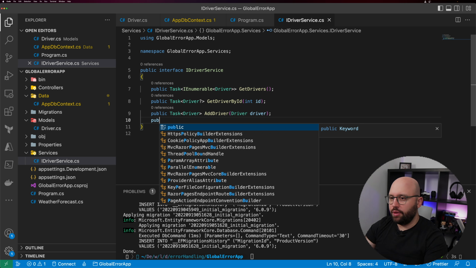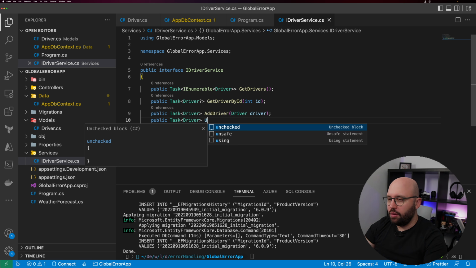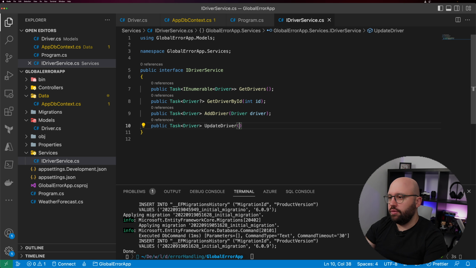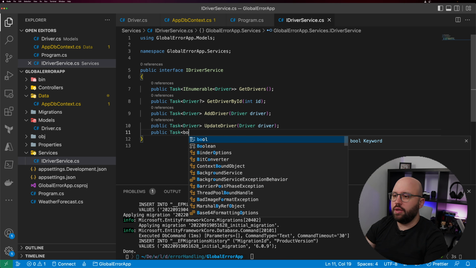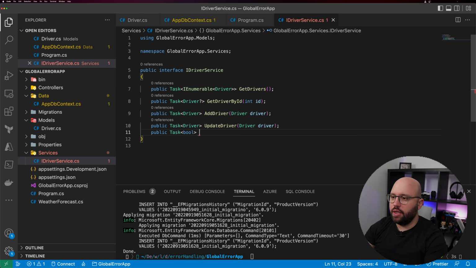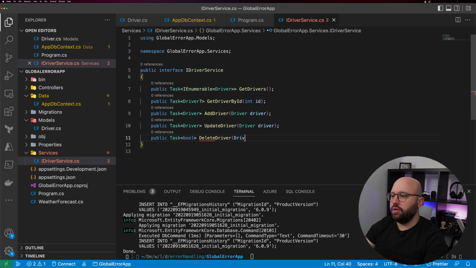Then we're going to put another public Task of Driver, and we're going to say UpdateDriver. It's going to take a driver. And lastly, we're going to put another public Task of bool, and this is simply for deleting the driver at the end. So DeleteDriver. Very simple. Oh sorry, it's going to take an int ID.